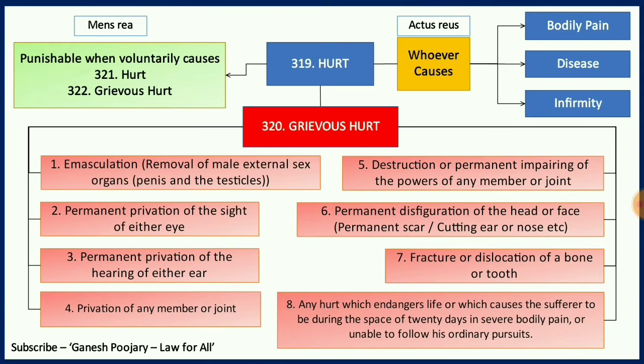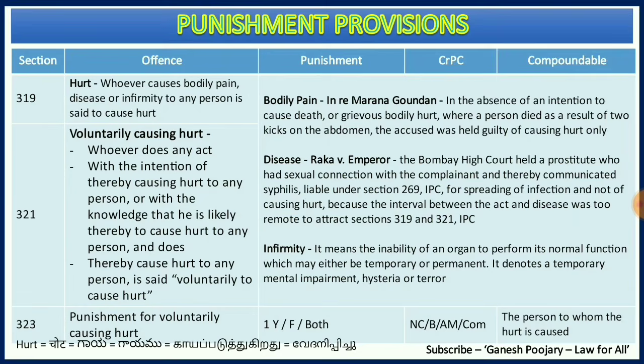There I am going to discuss all the other sections which are very important along with sections 319 and 320, and we are studying them along with case laws. So here we are going to understand both actus reus and mens rea. As section 319 uses three important words, that is bodily pain, disease and infirmity, let us try to understand them in detail. I have a beautiful case for them also.